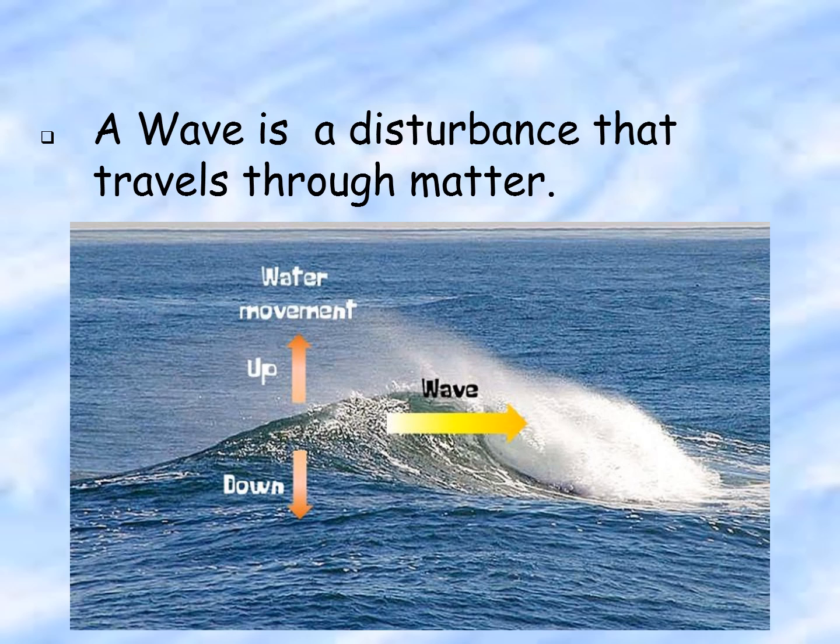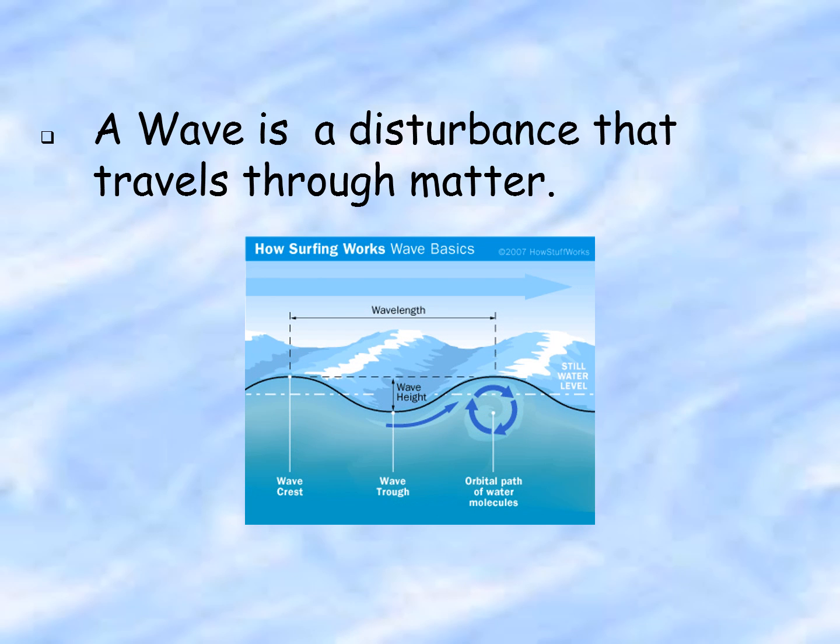A wave is a disturbance that travels through matter. Think about when you go down to the beach and you see the waves rolling in. What's actually happening is the molecules of the water are moving up and down. The wave itself is moving along and comes down crashing onto the beach. So a wave is a form of energy. Energy travels from one end of the wave to the other. The molecules just move along up and down or side to side as a wave travels through.